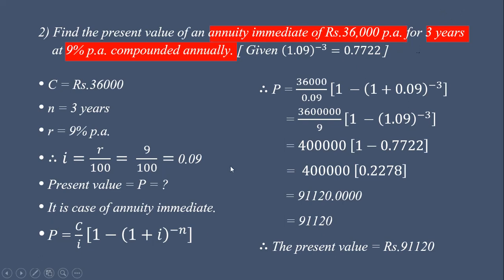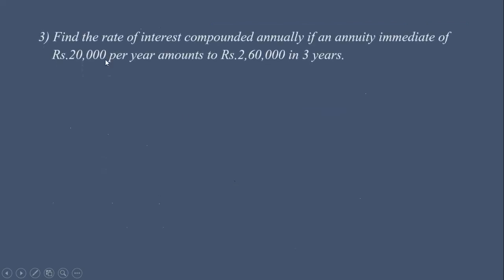Again, for 36,000 invested in the third year, its present value will be less than 36,000. So this present value is less than 3 times 36,000. I am simply telling you this for cross-checking the answer. It is less than 1,08,000, which is 3 times 36,000. So the present value is equal to rupees 91,120.